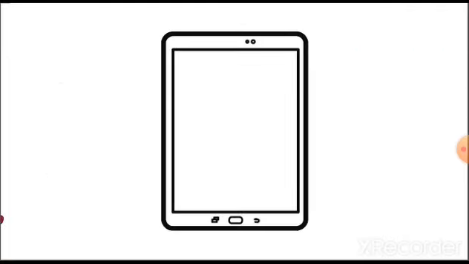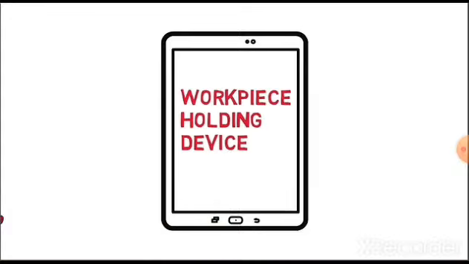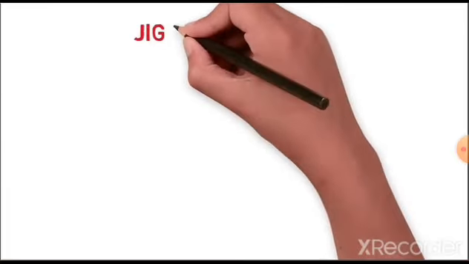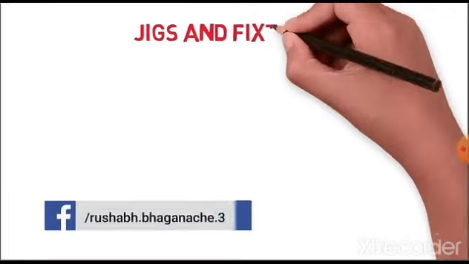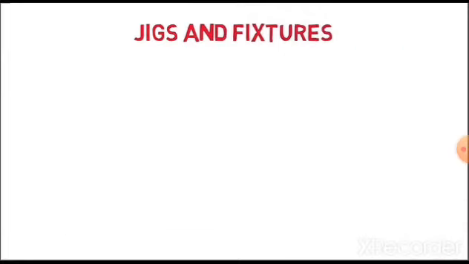Till this point it's all correct, but it's possible to check only if the production is less. If the production is large in quantity, we have to come up with alternative workpiece holding devices for manufacturing and also for quality checking. Yes, you have guessed it right, the jigs and fixtures. Finally, we have arrived at our topic.